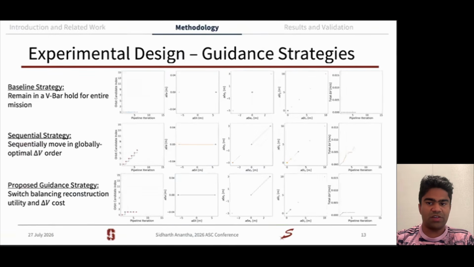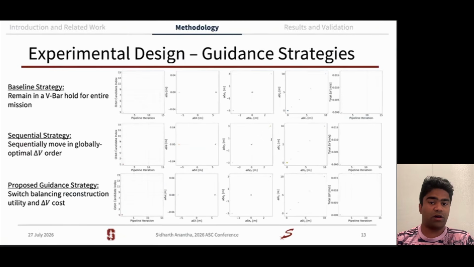In our experiments, we consider three separate strategies. The first is our baseline, where we remain in a V-bar approach, or we're just separated by several meters away in the tangential direction. We do not actively move orbits, we just stay in the same orbit and observe the target from there. The second is a sequential strategy, where we sequentially move between orbit candidates in a globally optimal delta V order. This is considered to be the best case scenario, as we get the greatest viewpoint diversity by viewing all the candidates, albeit this comes with a high delta V cost as we take maneuvers at every step. The final is our guidance strategy, where we use our 3D GS model to selectively tell us when and where we should move candidates.